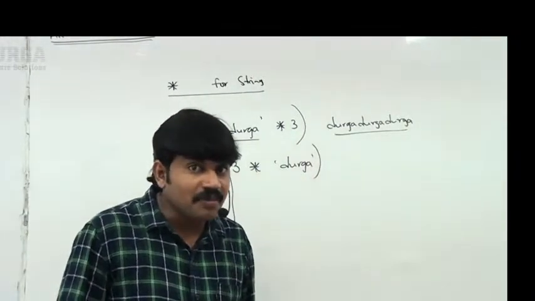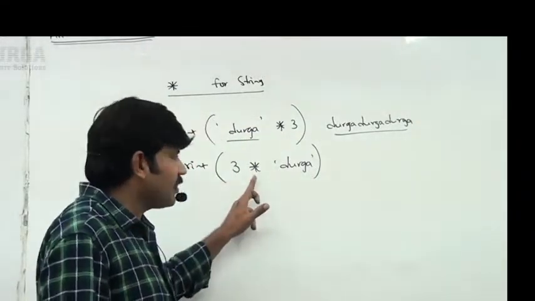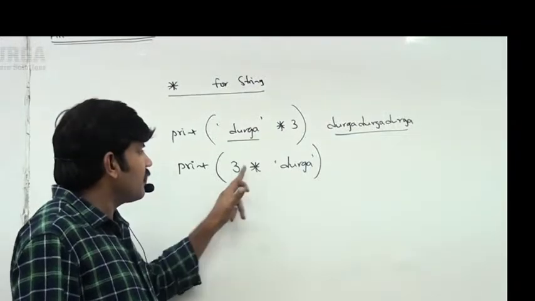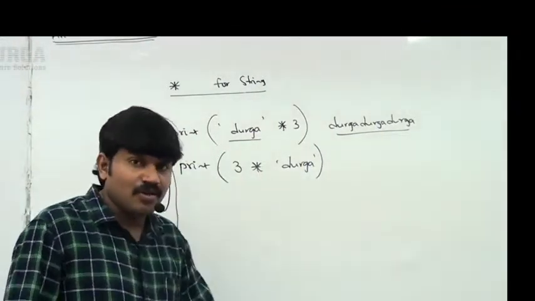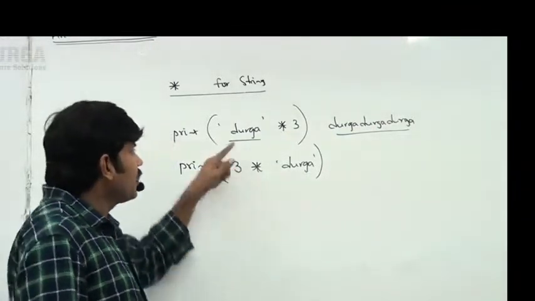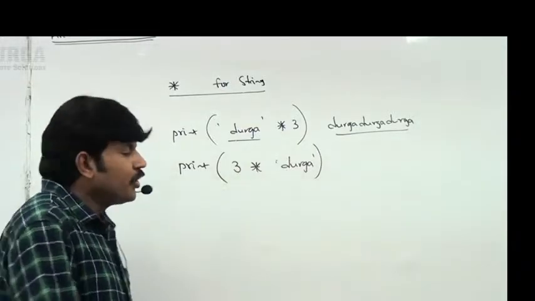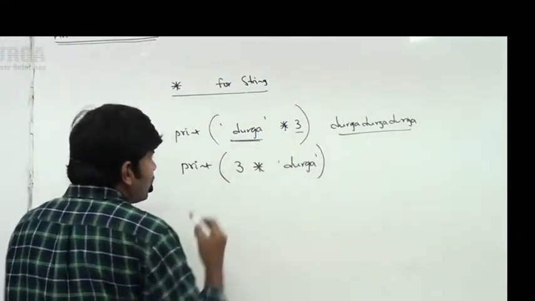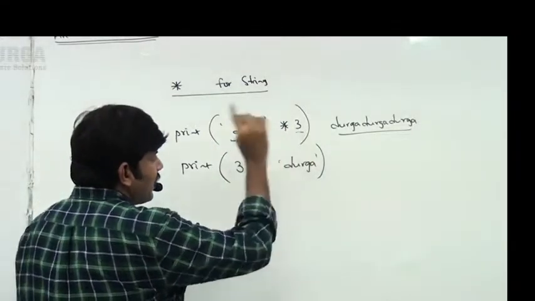Remember that whenever we apply the star operator, one argument is a string and the other one is an int value. Here you can take them in any order, no problem at all. Either string followed by int or int followed by string. If string followed by int, repeat this string 3 times.